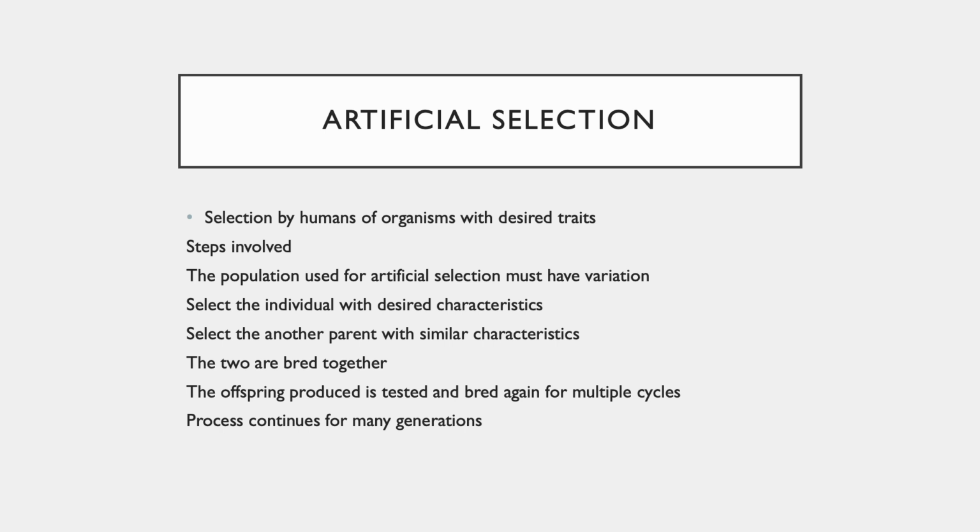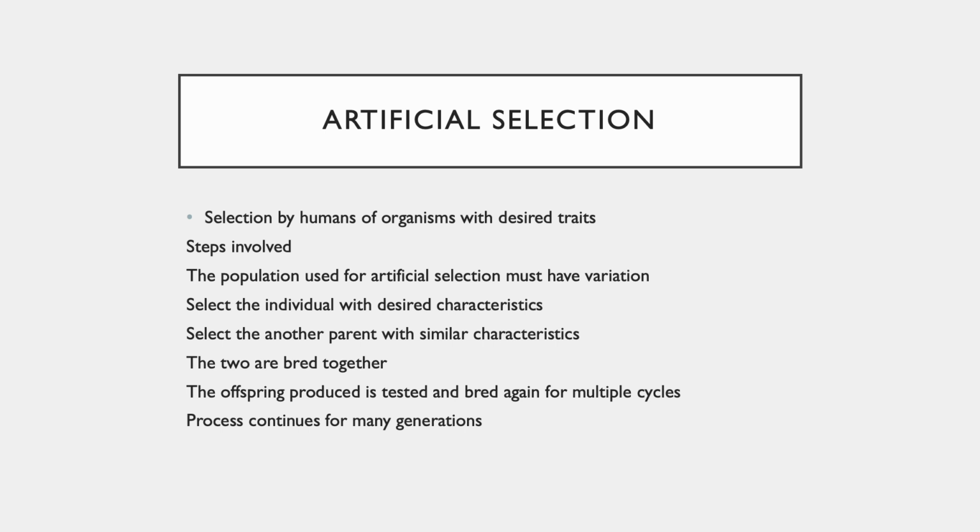The questions related to artificial selection usually range from about 2 to 4 marker, asking about how the process of artificial selection is done. There are basically a set of steps which have to be followed for this entire process. The population used for artificial selection must have the variation.